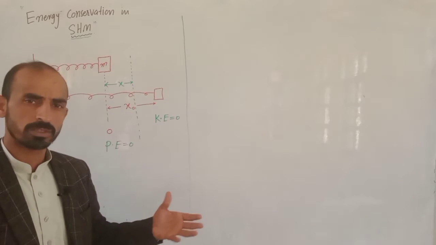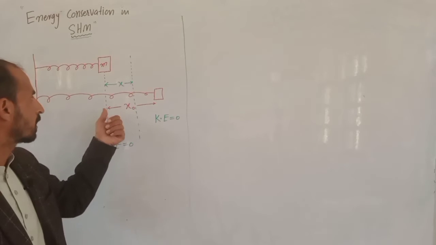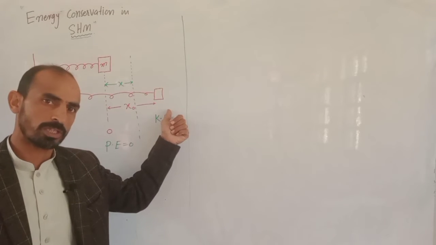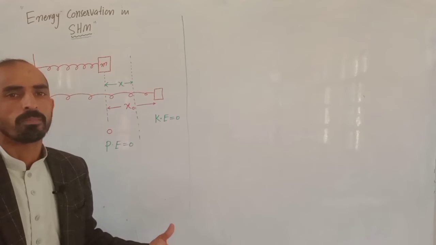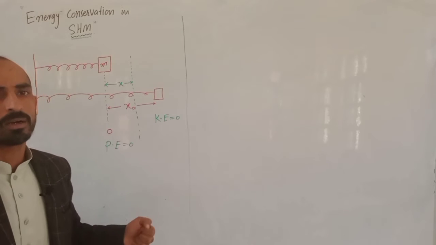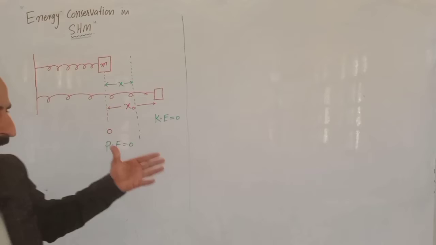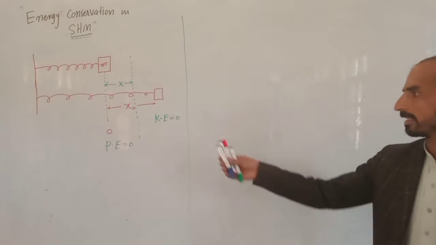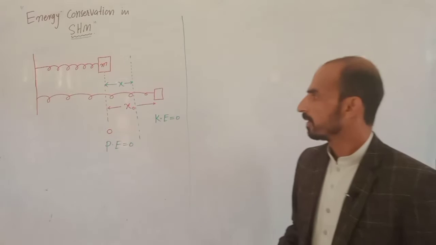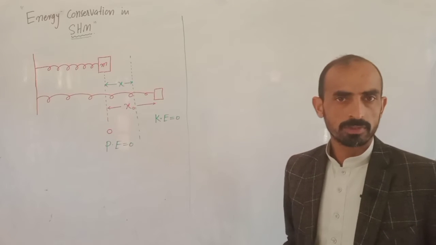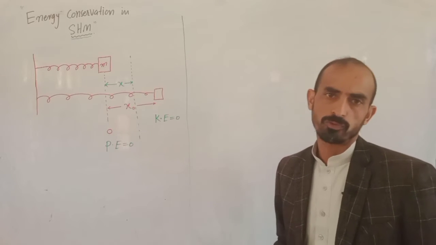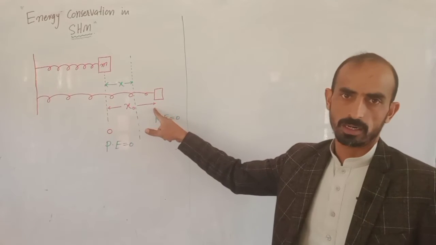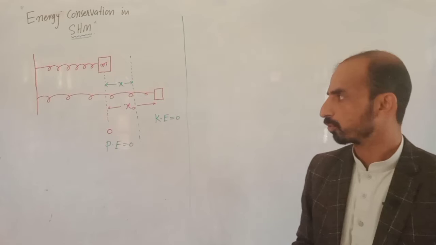So we simply calculate the work done in stretching the spring from the mean position to the extreme position, and that work will be equal to the potential energy stored in the body. So now we have to calculate the work done, and eventually we will get the value of potential energy at the extreme position. Now students, in order to calculate work, we need two values, that is force and displacement. Displacement here will be equal to x naught, and first we calculate the force.